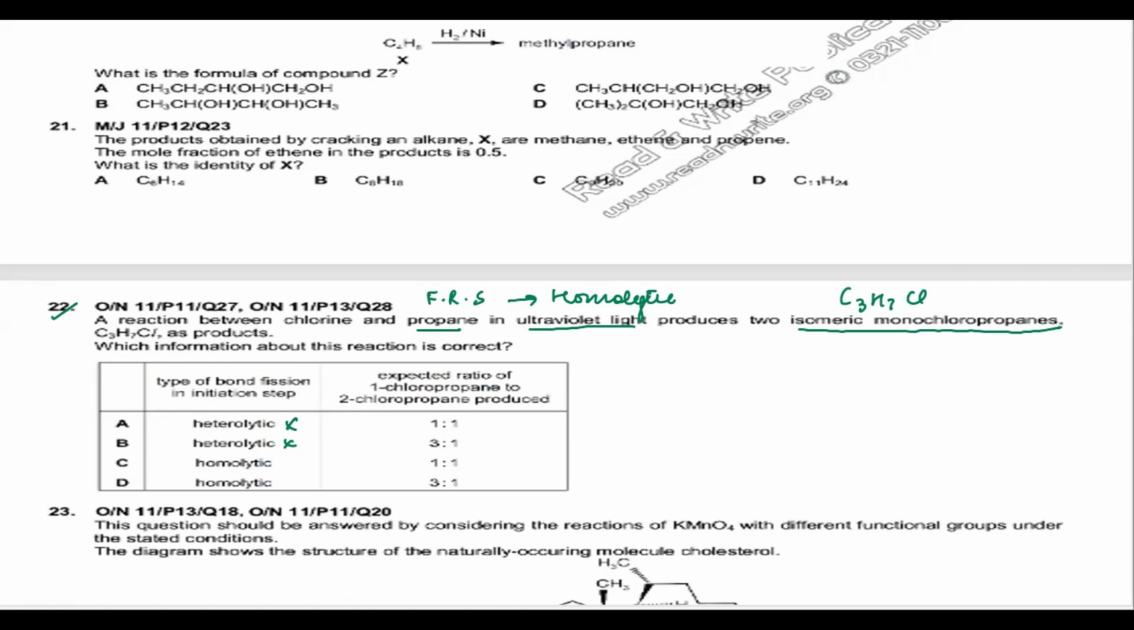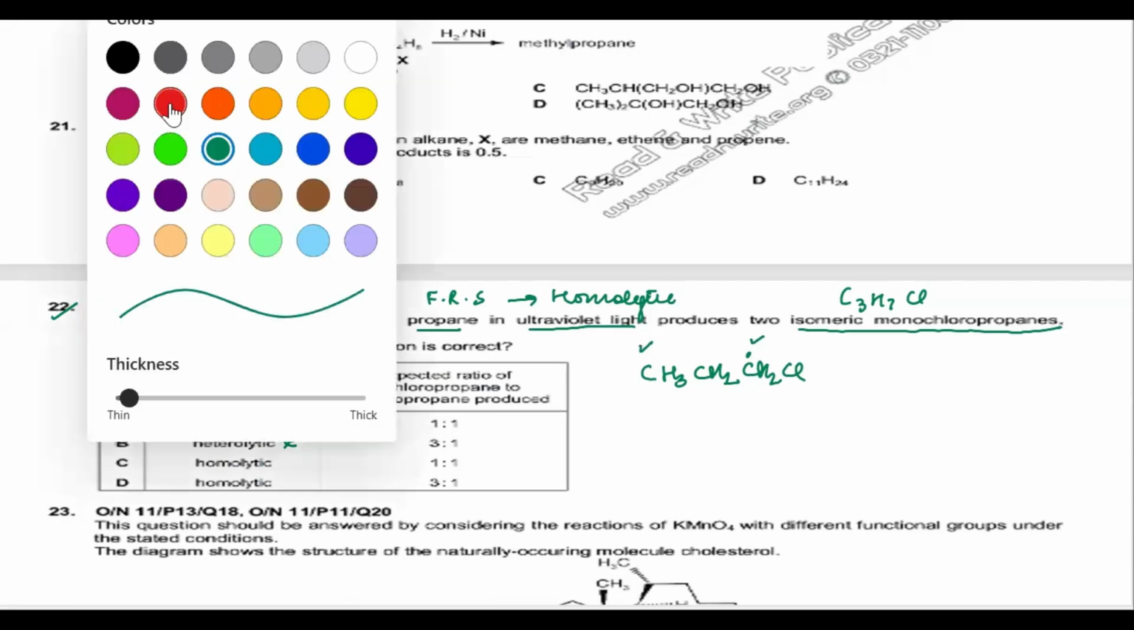We have a molecule which is C3H7Cl. So you have CH3, CH2, CH2Cl. It can be this isomer, where the hydrogen has been substituted on the first carbon, either this carbon or this carbon, right? Both carbons will give us the same isomer, whether the hydrogen is removed from this one or this one, because they both are substituted at the first carbon. So both will give us the same isomer.